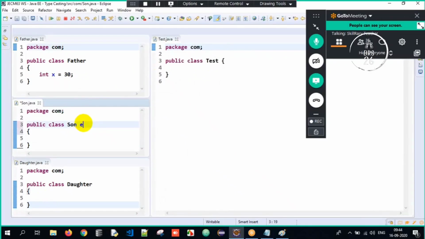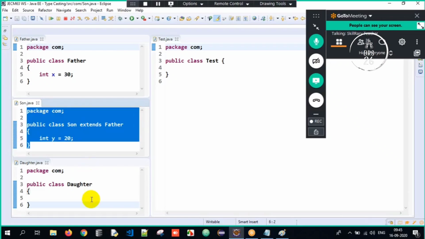I will use extends. Extends is used to achieve inheritance. When I say extends father, it means son is acquiring the properties of father, and son has a variable y initialized to 20.